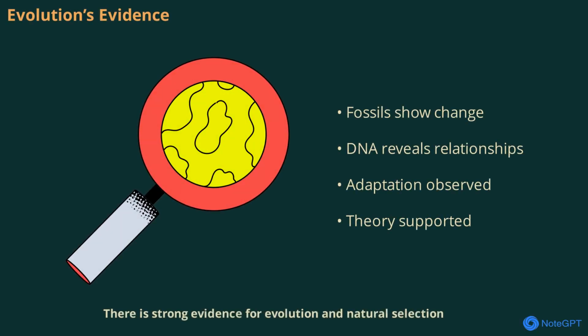There's strong evidence for evolution and natural selection. Fossils show how species have changed over time. DNA reveals relationships between organisms and tracks genetic changes. Observations of living species demonstrate adaptation and the spread of traits. All these lines of evidence support the theory of evolution.